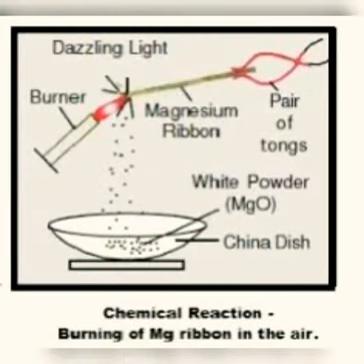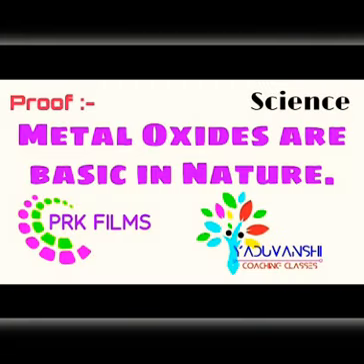So students, in the experiment you observed that when magnesium ribbon is burned, we got a white powder. It is magnesium oxide. Magnesium oxide, after dissolving in water, we tested with litmus paper and we observed that the red litmus changes to blue. So how can we conclude? The conclusion of these experiments is all metal oxides are basic in nature.